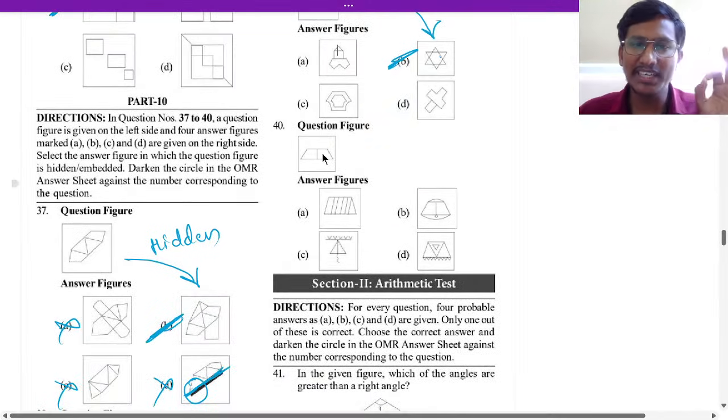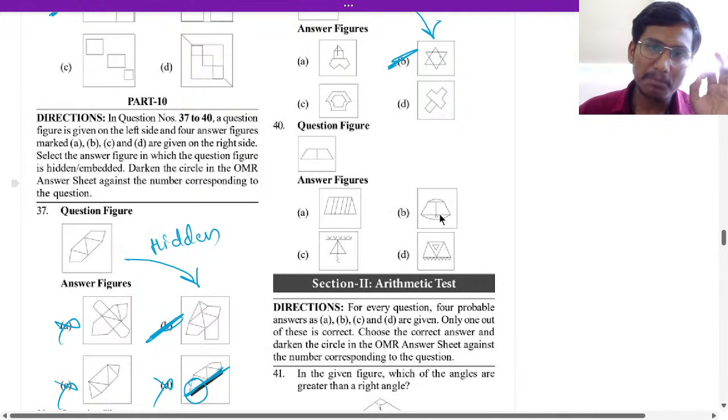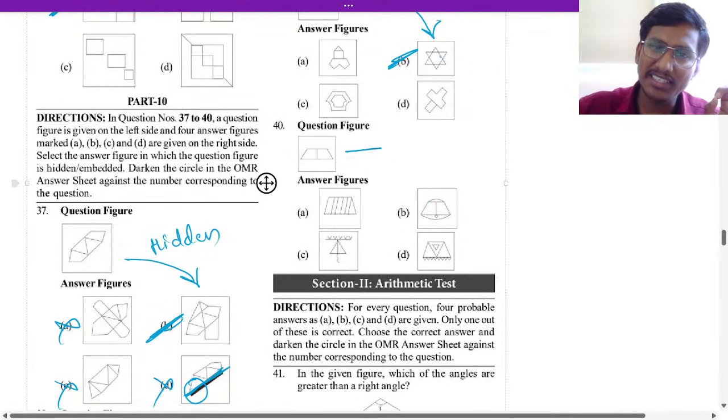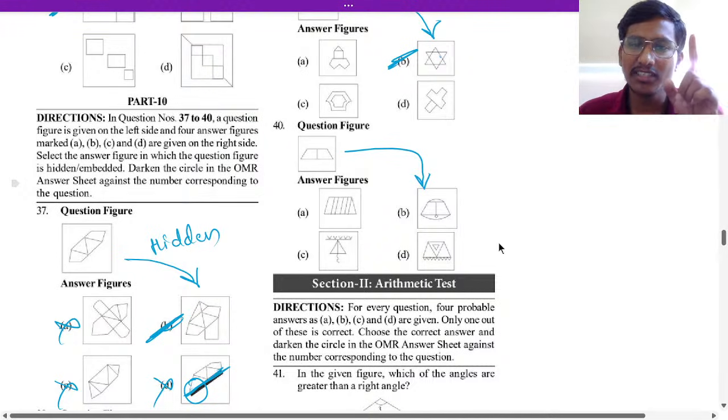Now 40, where is it hidden? 40 is hidden in option B. Here it is, right? You can see here easily, it is hidden in the B option.